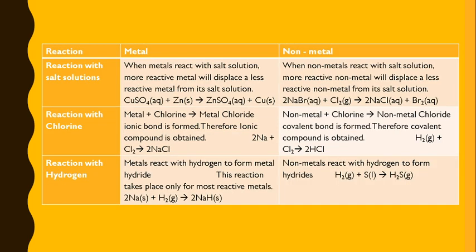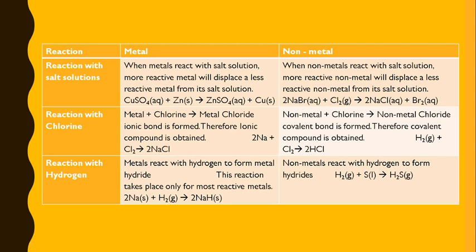In the next reaction, as we have seen that displacement reaction happens in metals, the more reactive metal displaces the less reactive metal. Similarly, in case of non-metals also, the more reactive non-metal displaces the less reactive non-metal from its solution.